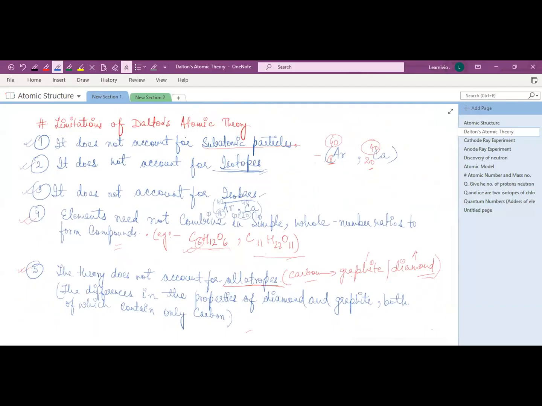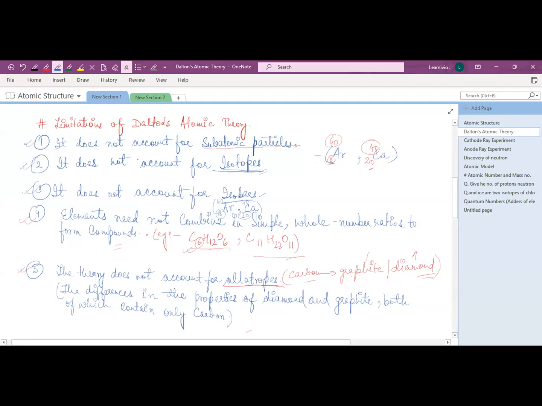So that's the main limitation. Atoms can also be divided into subatomic particles, which was further proved by J.J. Thomson using the cathode ray experiment.